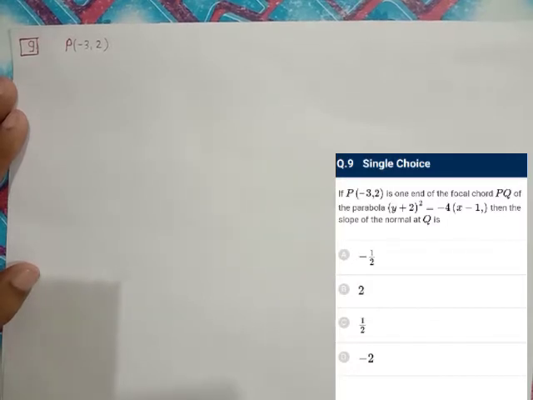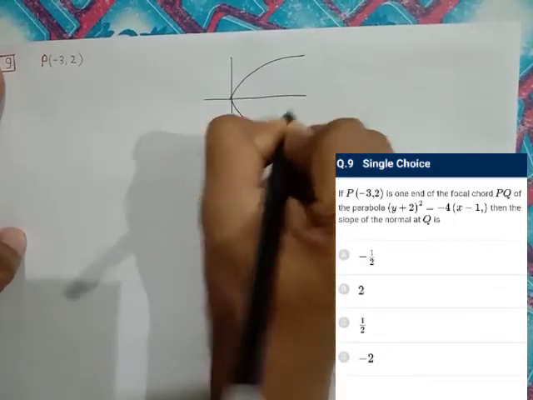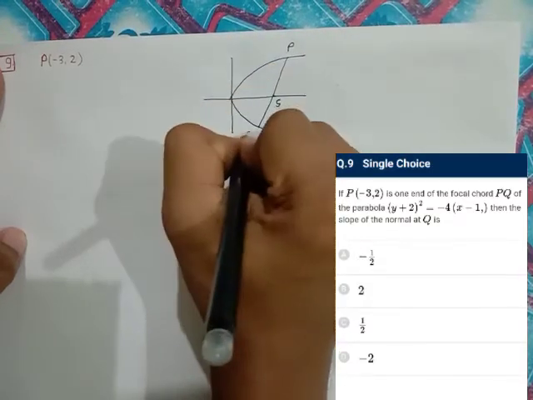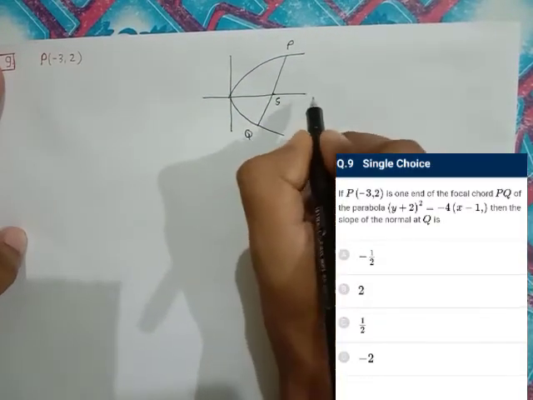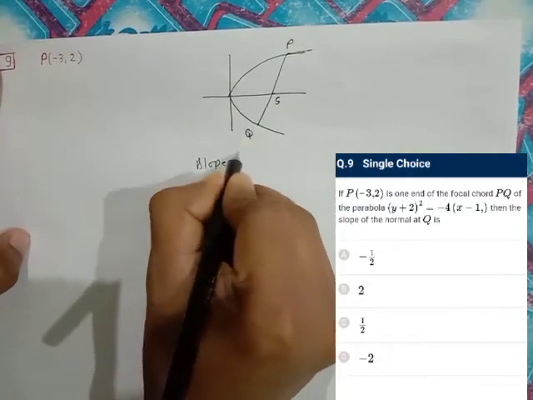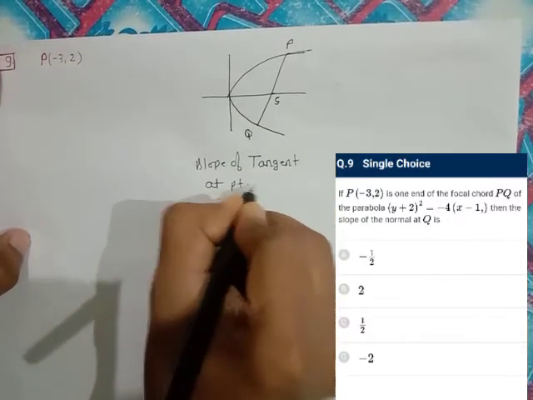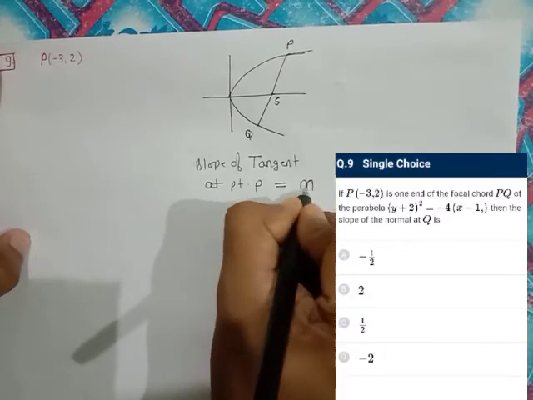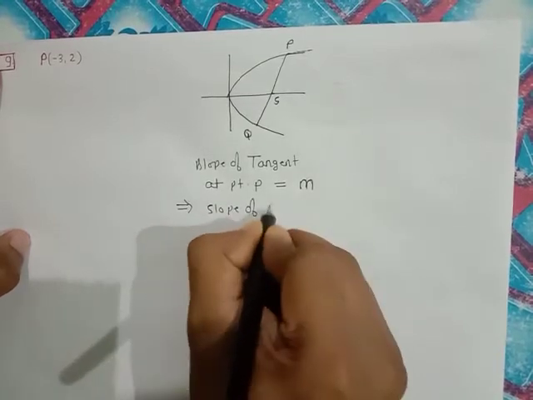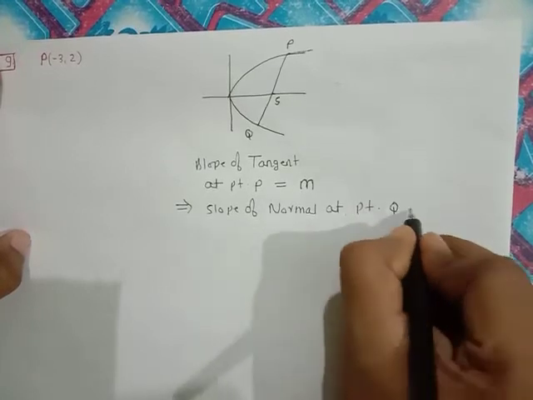That is, if this is any parabola, and this is focus S, and this is point P, and this is point Q. So if slope of tangent at point P is equal to m, that implies slope of normal at point Q is also m.